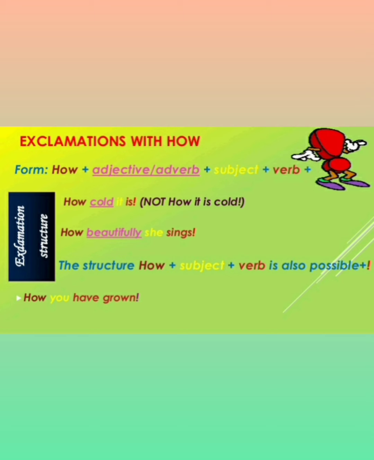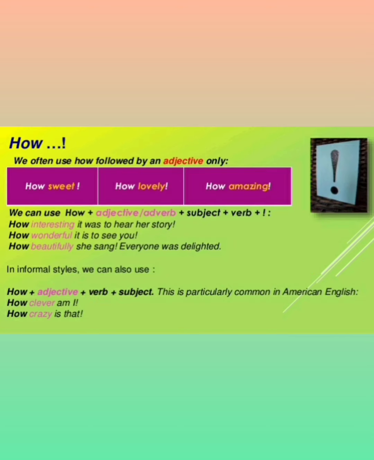"How you have grown!" First you put how, then the subject you, then the verb have, and after have you put the third form, like grown. Grow, grew, grown.